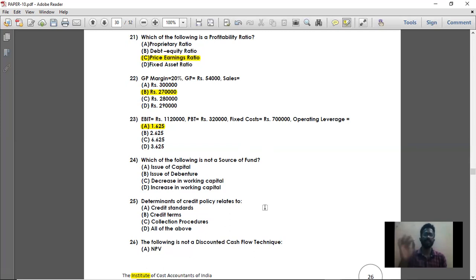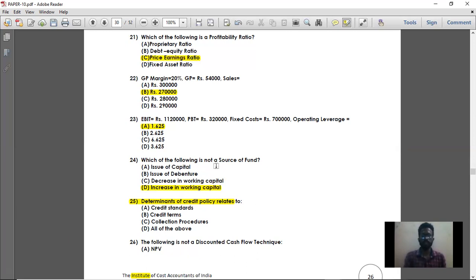Then increase in working capital, option D. Suppose last year your working capital is 1 lakh and this year you have increased it to 1,50,000. Then the extra 50,000 you should invest, you should apply for working capital. So this is not a source of fund. This is application of fund. Option D is the right answer. Increasing working capital is the application of fund and not a source of fund.